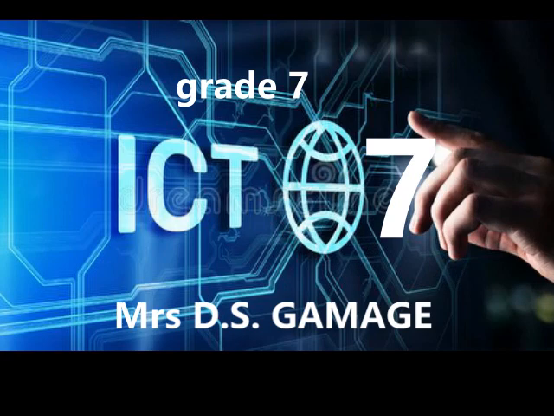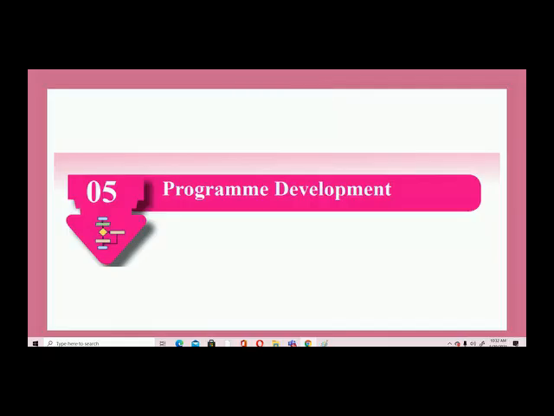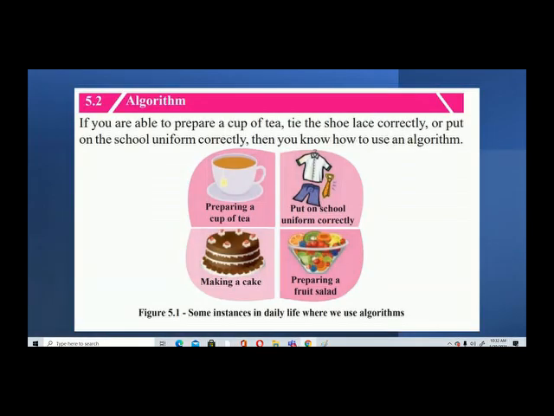Algorithm development. So this is a very interesting topic. You may all get to like this topic. When we talk about programming, development of programs, there's a word that we talk about most of the time. That is the algorithm. Algorithm is a word that we use when we talk about programming.